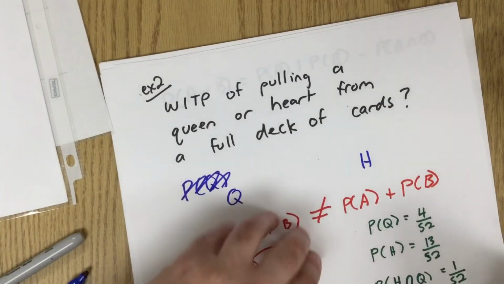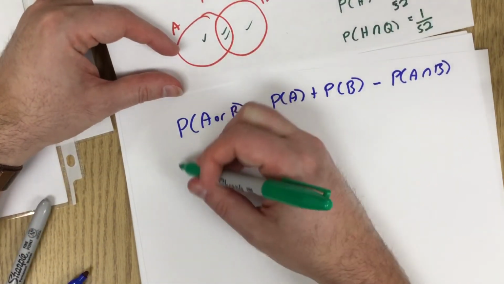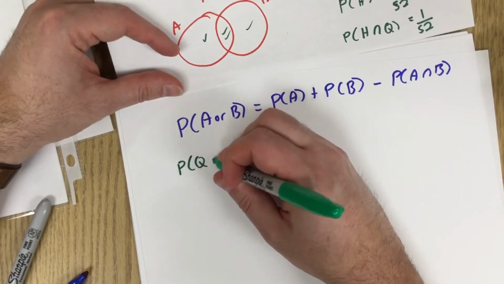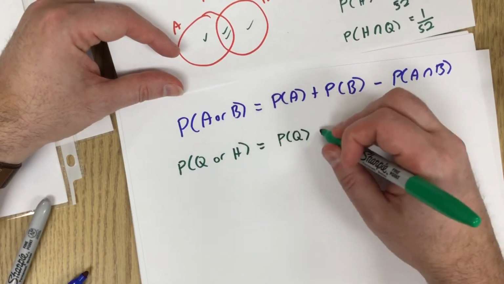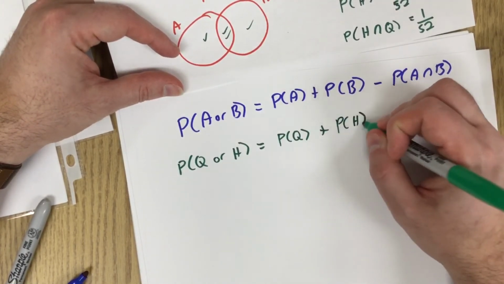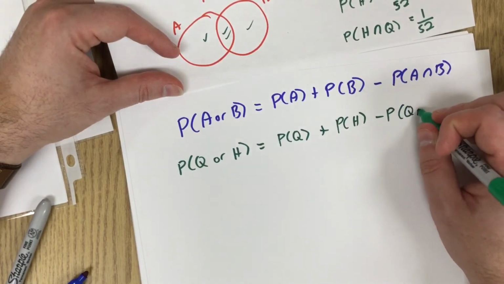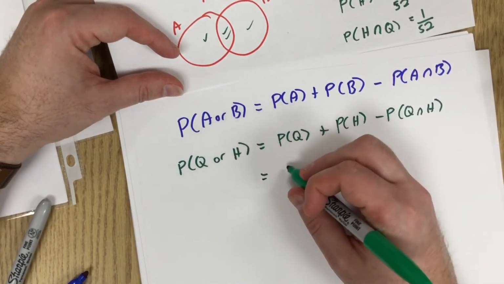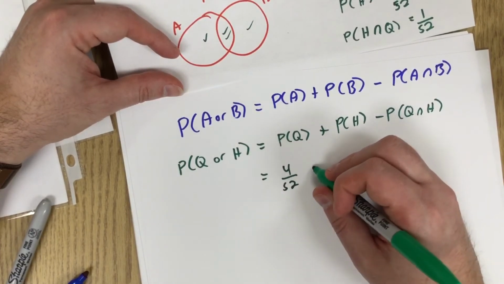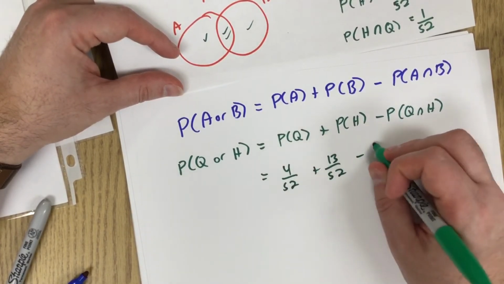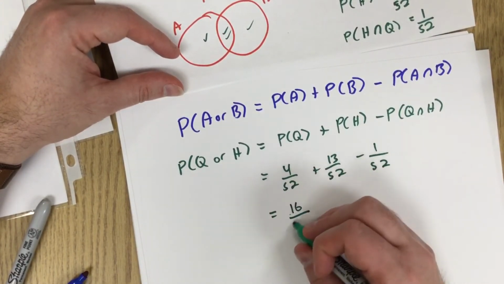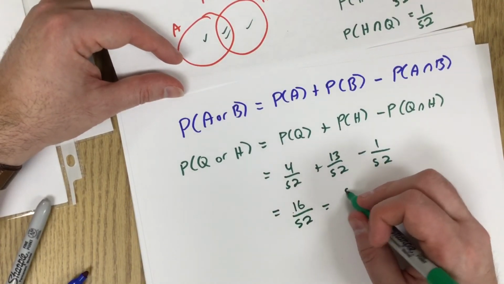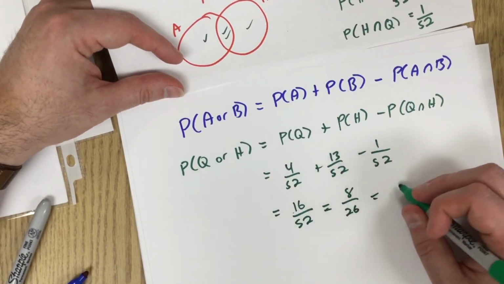So the probability of getting a queen or a heart is the probability of getting the queen plus the probability of getting the heart minus the probability of getting the queen that's also a heart, which is 4 out of 52 plus 13 out of 52 minus 1 out of 52, which is 17 minus 1, which is 16 over 52, which is 8 over 26, which is 4 out of 13.